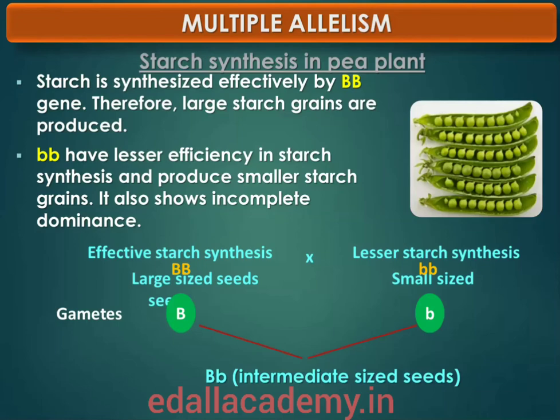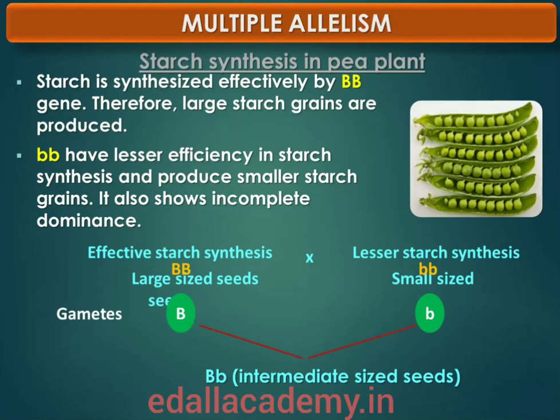Occasionally, a single gene product may produce more than one effect. For example, starch grain size in pea seeds is controlled by one gene. It has 2 alleles, that is capital B and small b. Starch is synthesized effectively by capital B homozygotes, and therefore large starch grains are produced. In contrast, small b homozygotes have lesser efficiency in starch synthesis and produce smaller starch grains. After maturation of the seeds, capital B seeds are round and small b seeds are wrinkled.